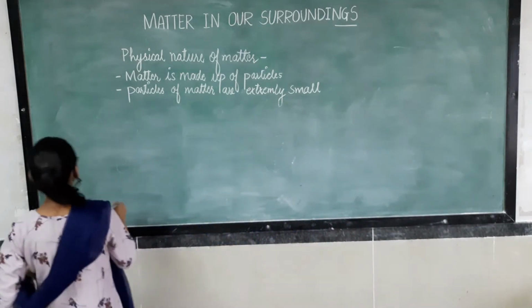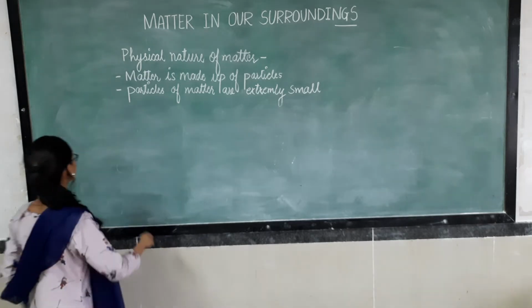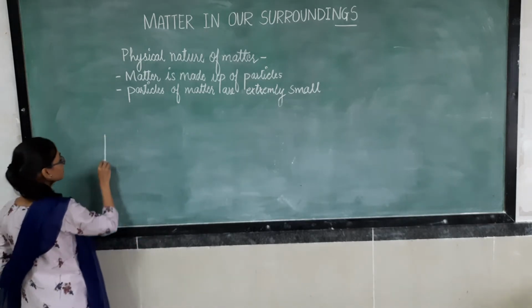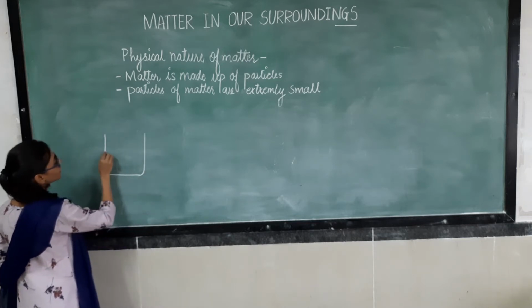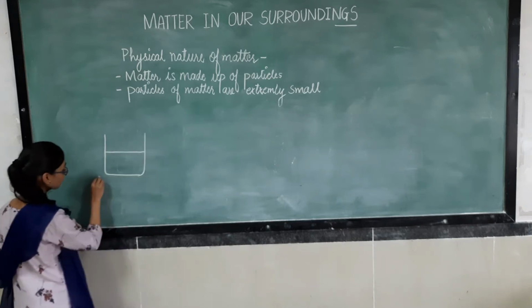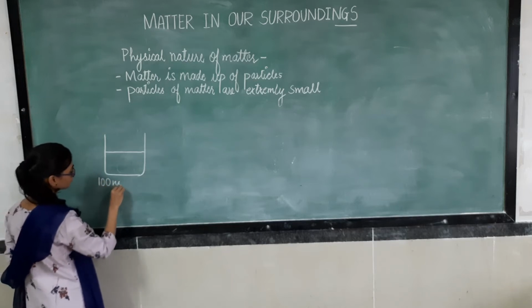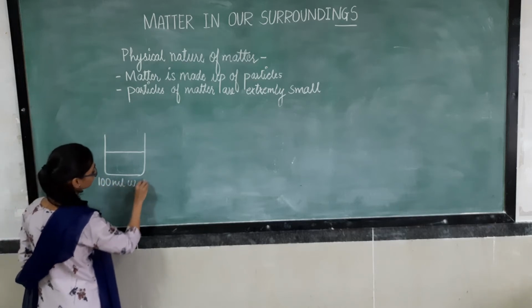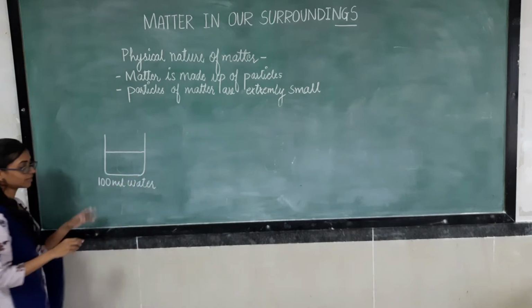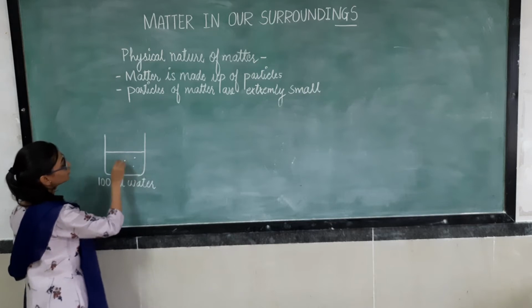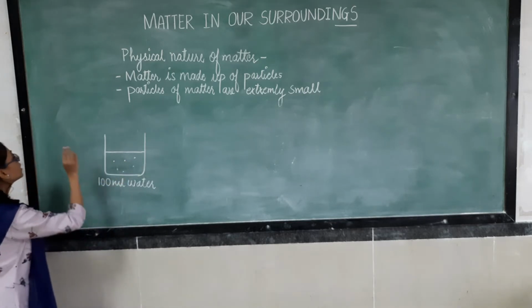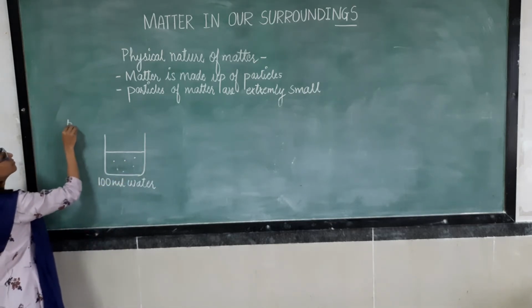Again, we have to perform one activity here. We are taking one beaker. We are adding 100 ml of water and 4 to 5 crystals of potassium permanganate.